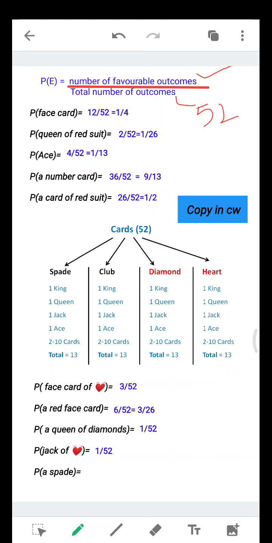The first question: if I shuffle all the cards, what is the probability of getting a face card? The other name is picture card.